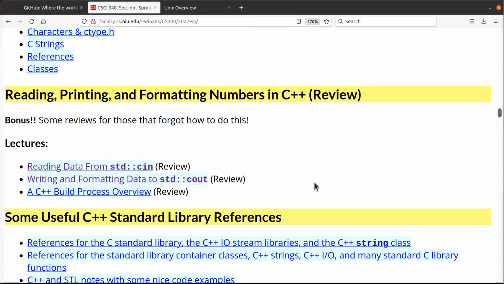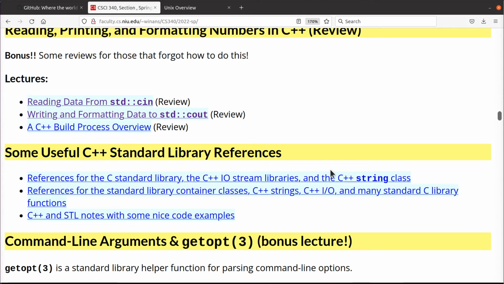Most likely, unless you were obsessive about learning C++ when you took the prerequisite courses, there will be material in these lectures you never knew. Okay? And if you know what's in here, your life will be a lot easier. Okay? Your output will always be perfect instead of just almost right, and you lose points in formatting your output in this class.